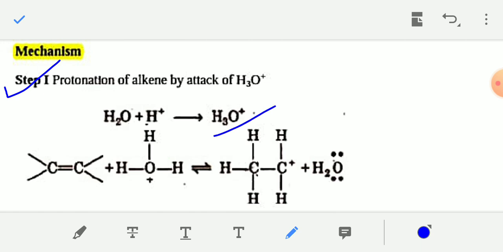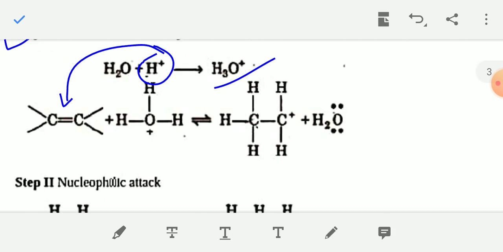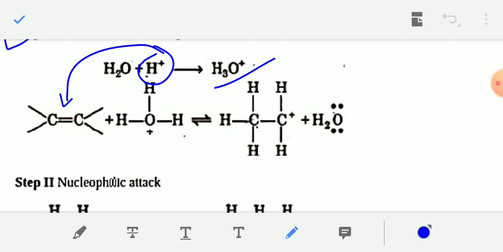In the first step, the carbon-carbon double bond forms a bond with H plus, or you can also say the H plus ion forms a bond with the double bonded carbon, and the alkene becomes a carbocation.